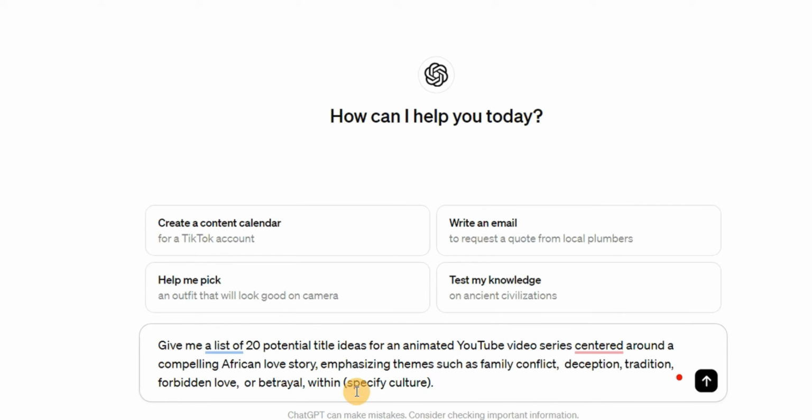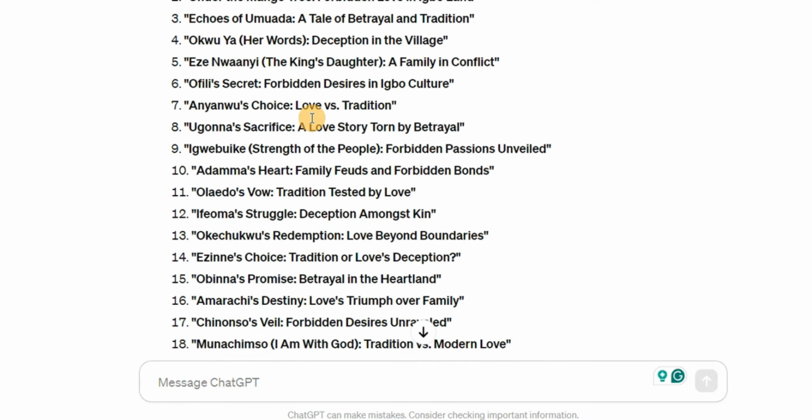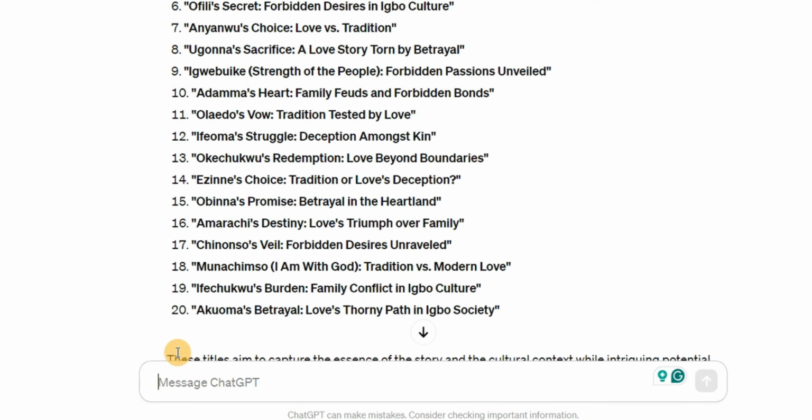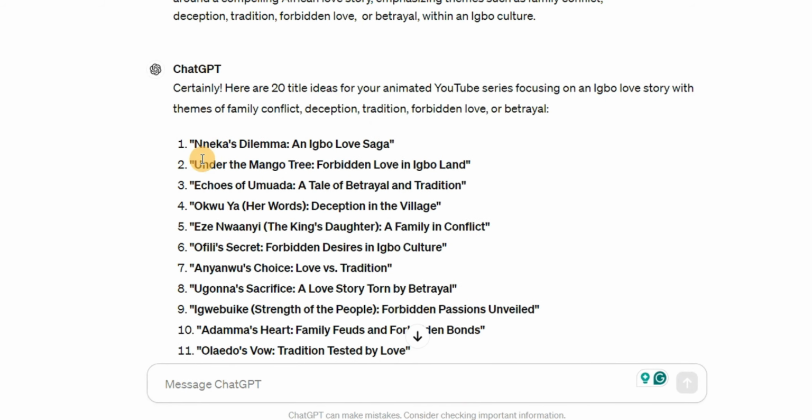Now, if you look at this prompt, you will notice that I put this phrase in brackets. So what I would love you to do is to put in the specific culture you want. So I'm going to be using this Igbo culture. You could see all the 20 title ideas it has generated for me. So just go through the topics and pick the one you like. I think I like number 1, Nneka's Delima and Igbo Love Saga.